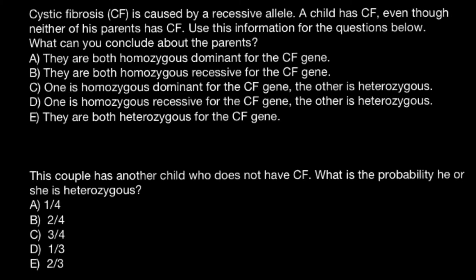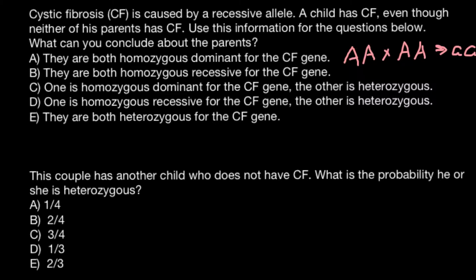Answer A. They are both homozygous dominant for the cystic fibrosis gene, meaning their genotype would be capital A capital A. When we cross capital A capital A with capital A capital A, there is no way we can get small a.